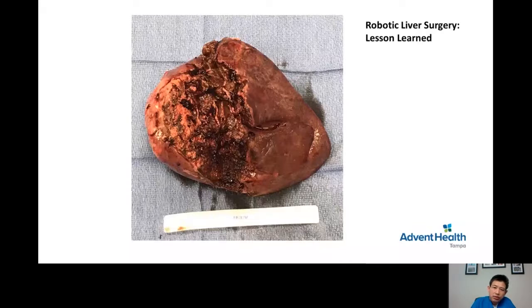This is how the specimen looks. This is approximately a 12 centimeter specimen containing liver tumor that was able to be removed with a small incision by robot.